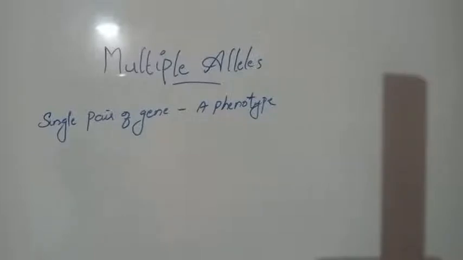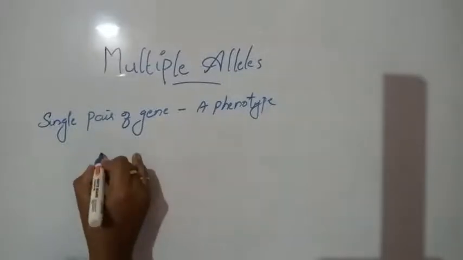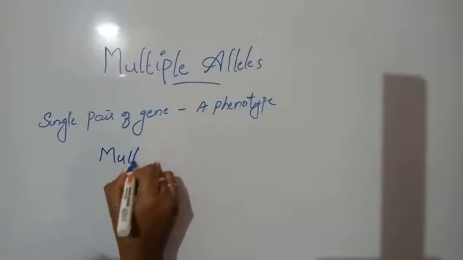But when there are 3 or more allelic forms of a gene occupying the same locus of the homologous chromosome and controlling a single character, such alleles are called multiple alleles, and such a phenomenon is called multiple allelism.